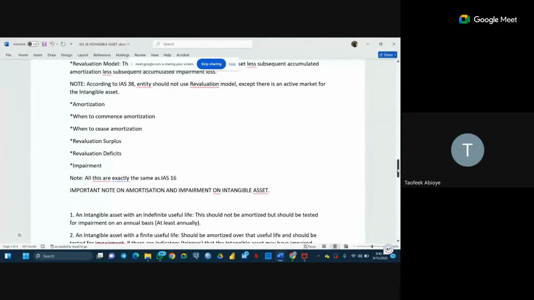But the amortization process is just a process of spreading over the value of the asset, just like we have depreciation under IAS 16. Also, when to commence amortization: once the intangible asset is available and it is being put to use, definitely you can amortize, you can spread over the value of the asset over its useful life. When to cease amortization, that will definitely be when we derecognize the asset.